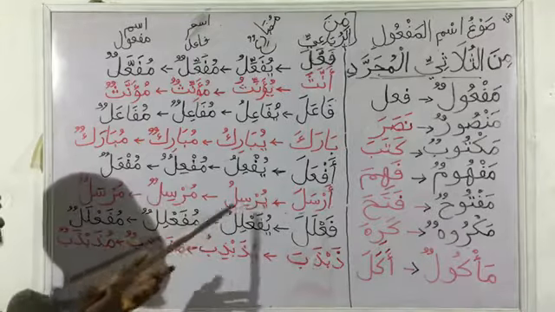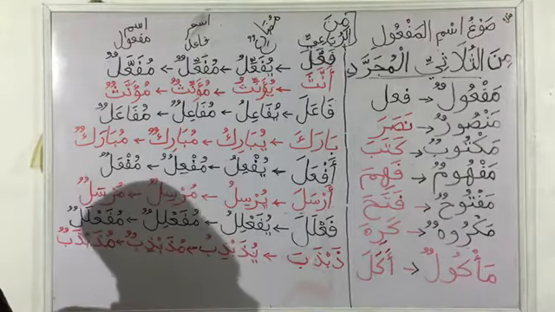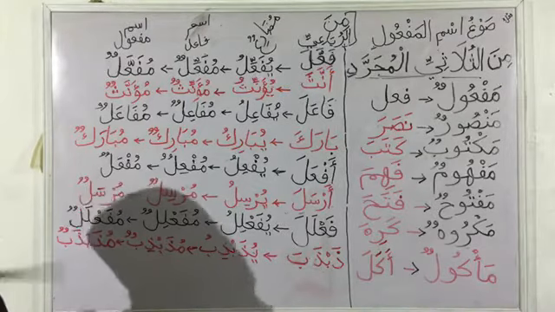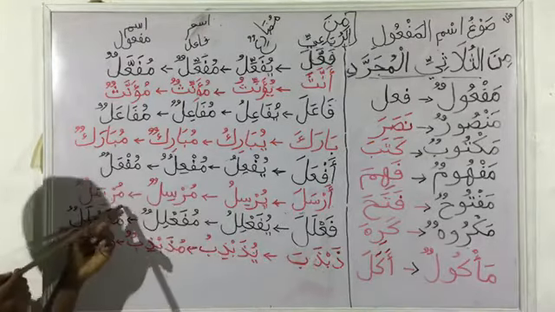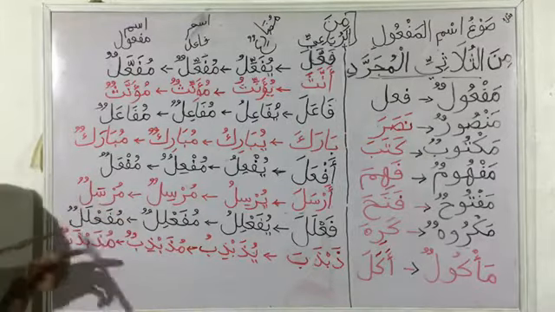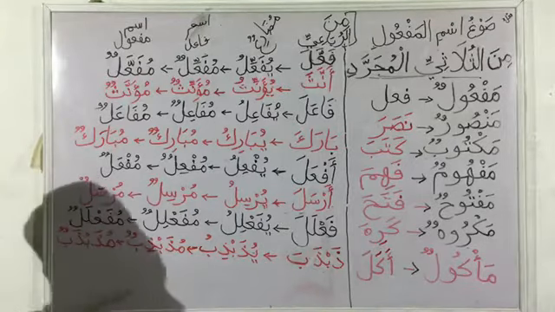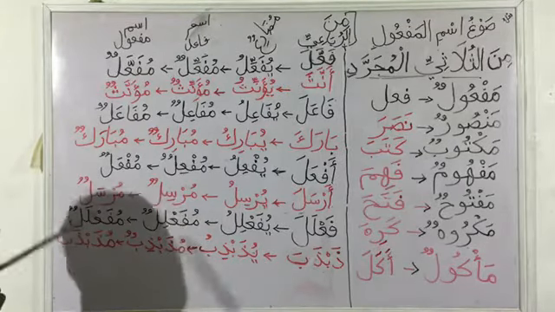Then after that, we change our ya to mim to get the ismul fa'il, which is mursilun, which is the entity that sends. Then we change the kasra on the ainul fi'l, which is second to the last letter here, to fatha, giving mursalun, which means the entity that was sent. Can be a letter, a gift, anything that was sent.